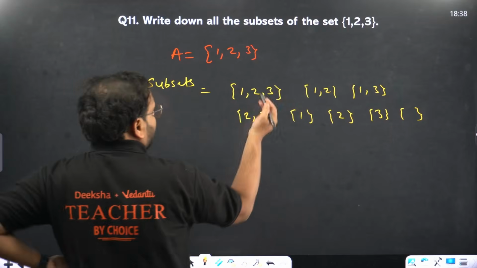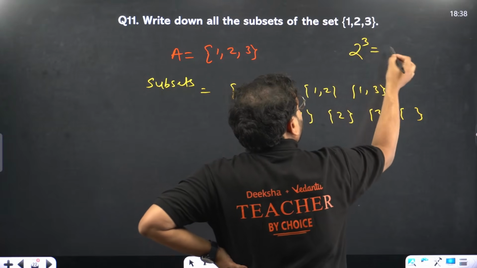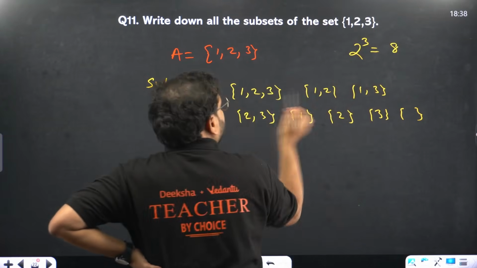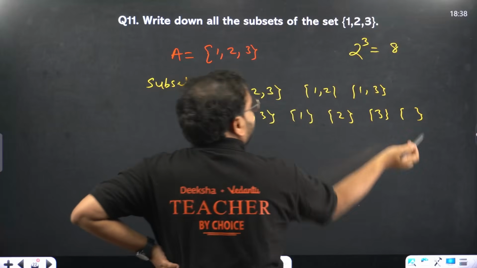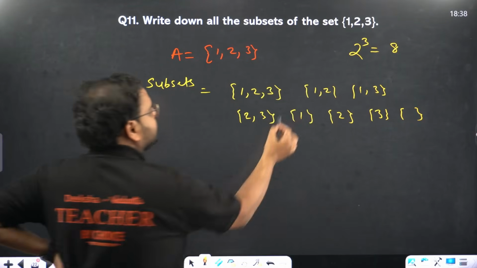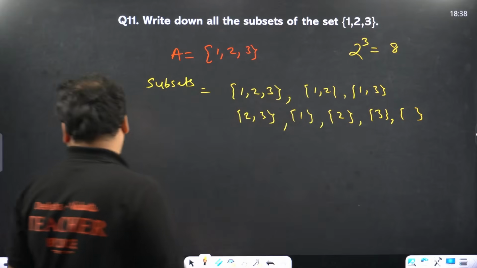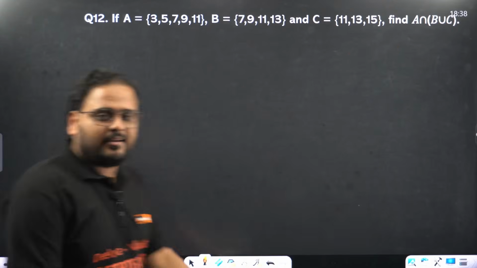So check here. If you want to verify, the formula is what? 2 power n. How many elements are there? 3. So it will become 8. Count here: 1, 2, 3, 4, 5, 6, 7, 8. These are the subsets. Clear? All of them are clear? That's your subsets. Moving on. Want to see one more time?